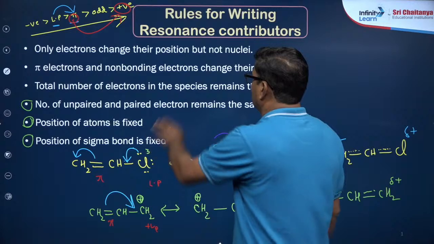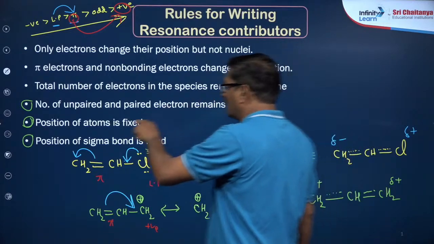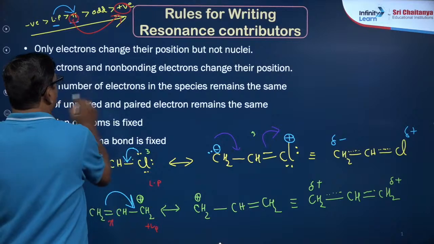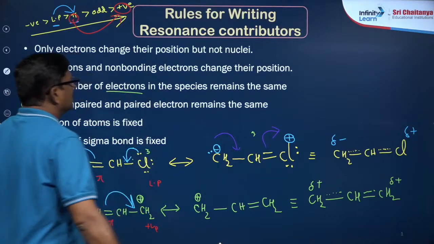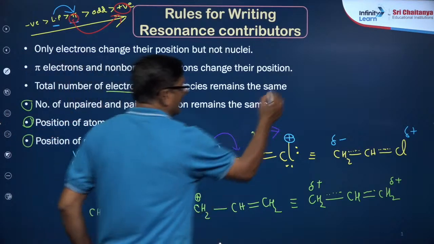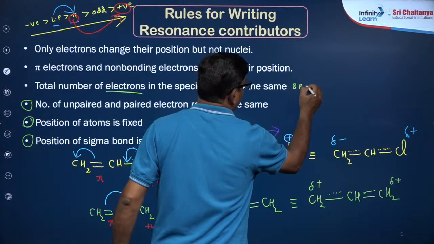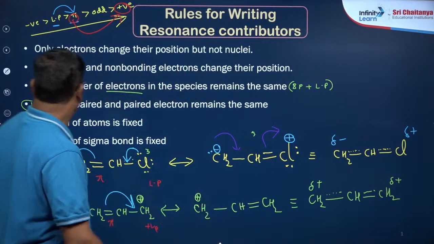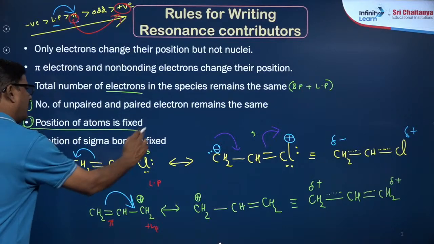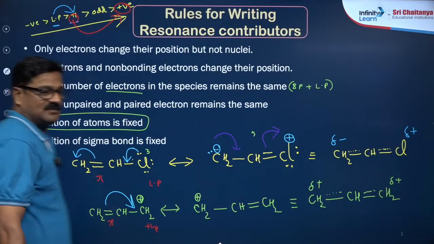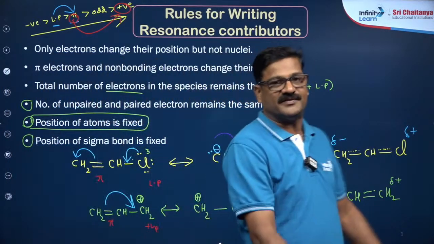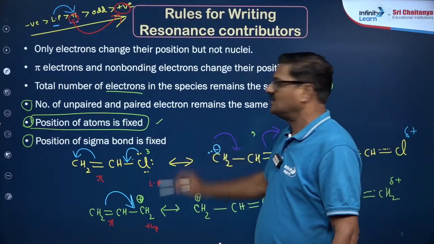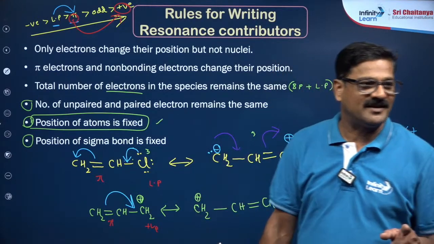Now the total number of electrons in the species remains the same, then only both of these together will work. The total number of electrons in the species is the same, meaning the sum of bond pairs plus lone pairs. If you maintain this point, everything will be automatically fixed. Okay, the positions of atoms are fixed. Stick to this. Are you understanding?